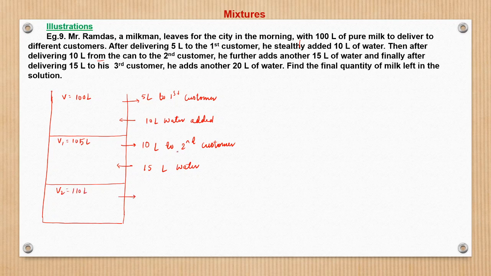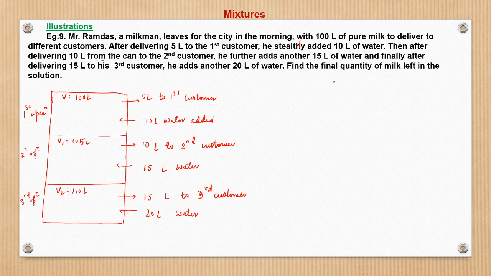From 110 liter, he gives 15 liter to the third customer and adds 20 liter water, right? So these are the three operations I have divided: first operation, second operation, and third operation.